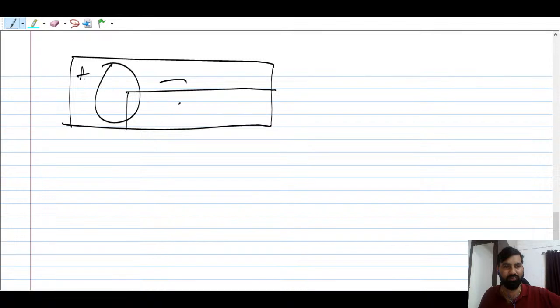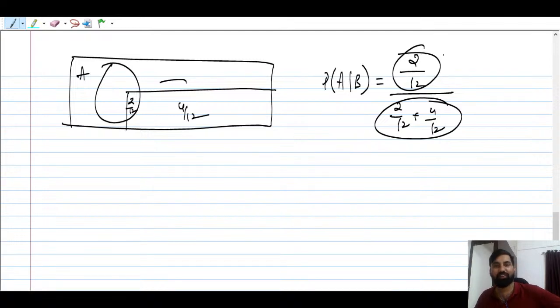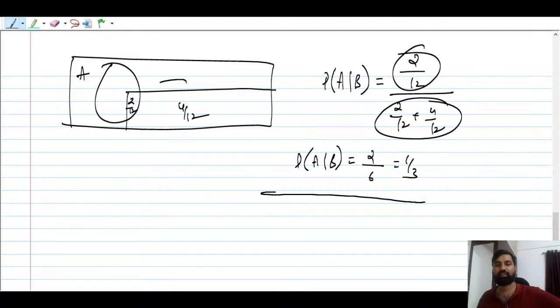So if you know this 4 by 12 and 2 by 12, you can find the conditional probability here. The probability of A given B is going to be 2 by 12, which is the common probability, upon 2 by 12 plus 4 by 12. This we call the total probability, and this is the common, favorable one. So the probability of A given B is equal to 2 by 6, which is 1 by 3.